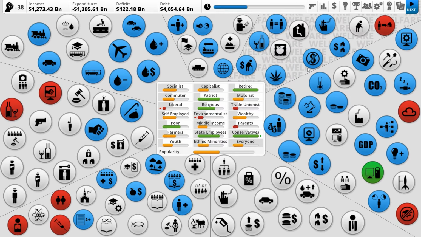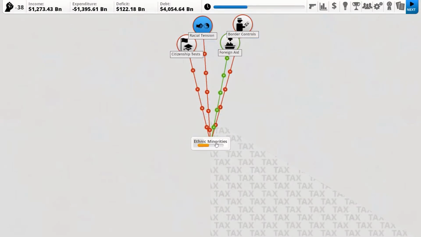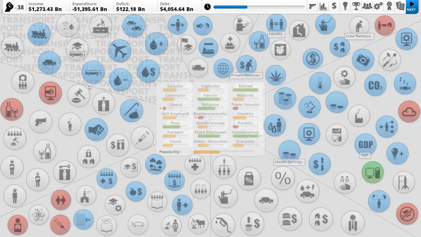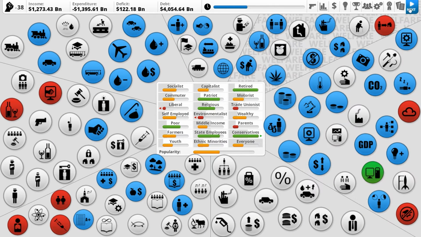We should get a lot more points back. How many will we get next time? That's the wrong button. How many will we get? We get 32 per turn. Okay. So we could probably spend a very small amount, but I think we might just let things end this time. Like, we'll just go to the next round.